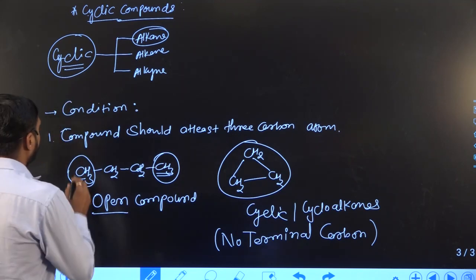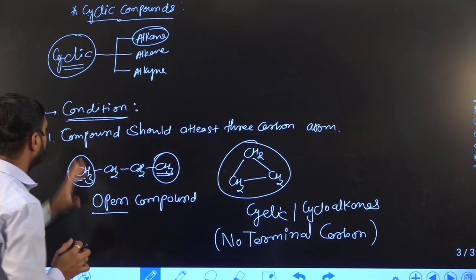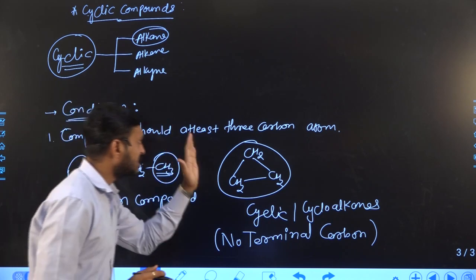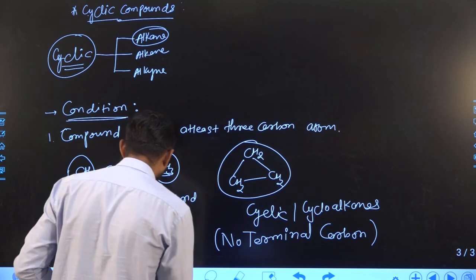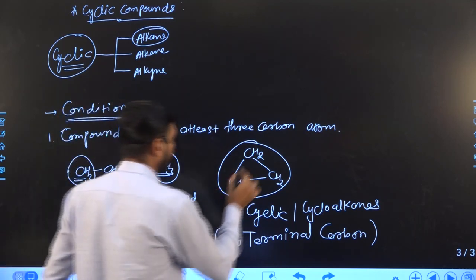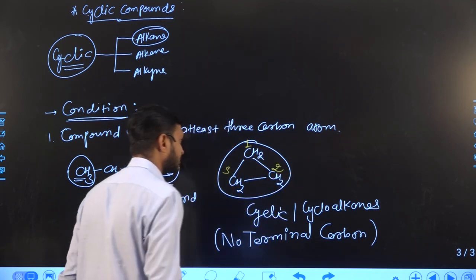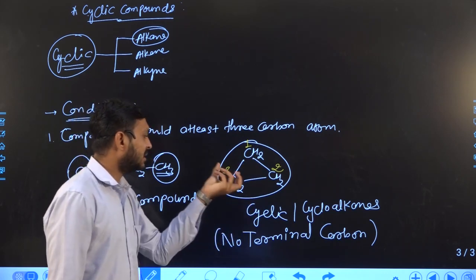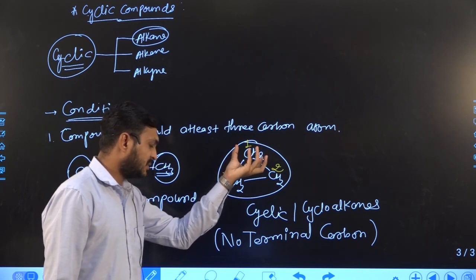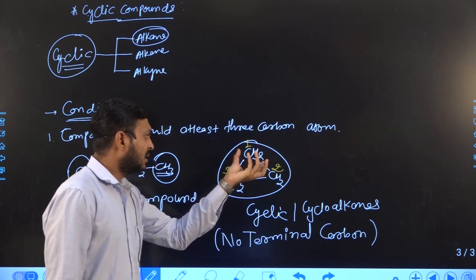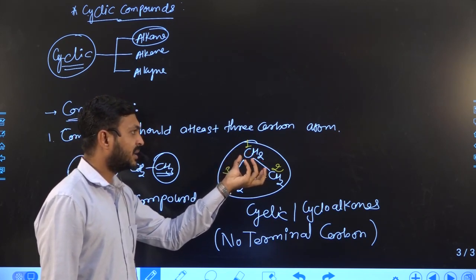Now I write one condition for cyclic compound. To form a cyclic compound, at least 3 carbon atoms are required. If we number the carbons 1, 2 and 3, these carbons form a cycle. So to form the cycle, at least 3 carbons are required.